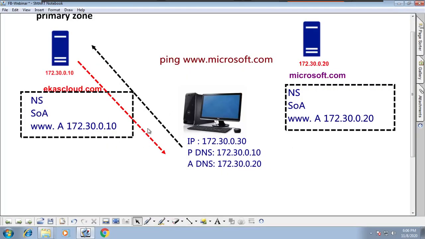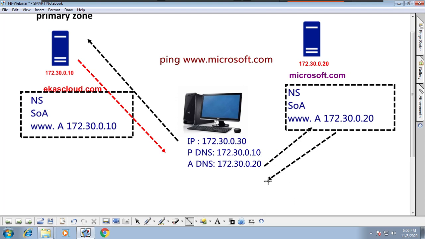When the client sends a query to the DNS server regarding Microsoft.com, it gets a negative response. After that, it takes the alternate DNS to go and get the response from the alternate DNS server. The second time I ping, it does not go back to the primary server because it is already in cache.